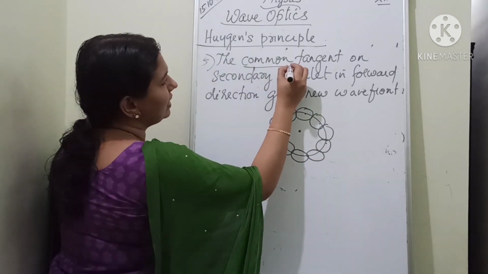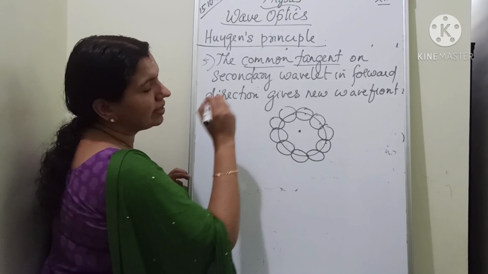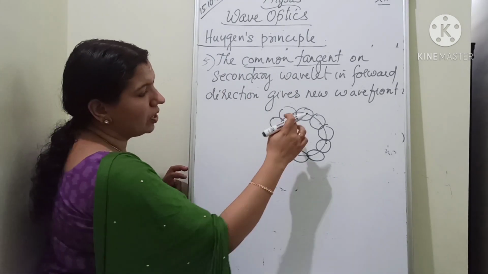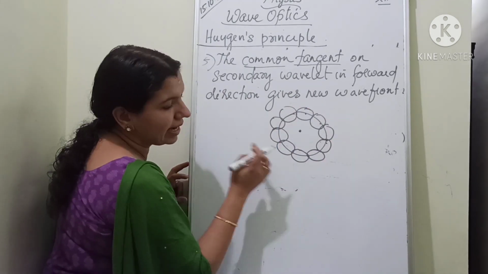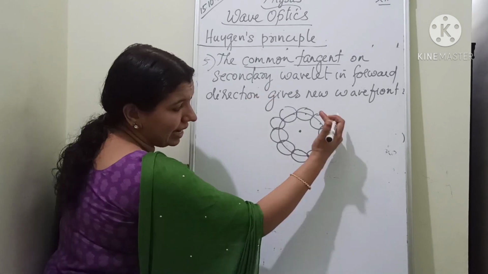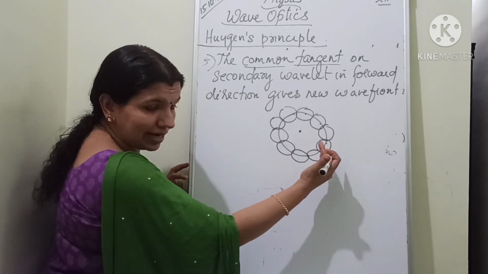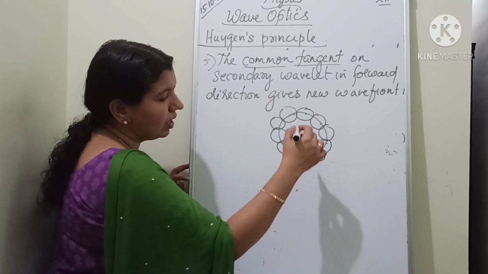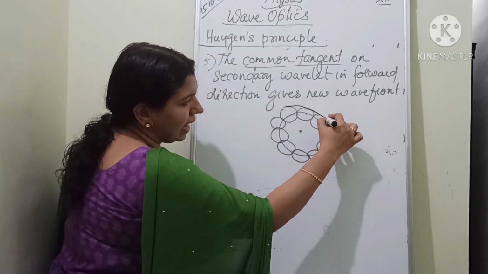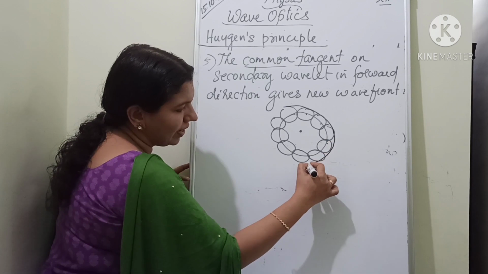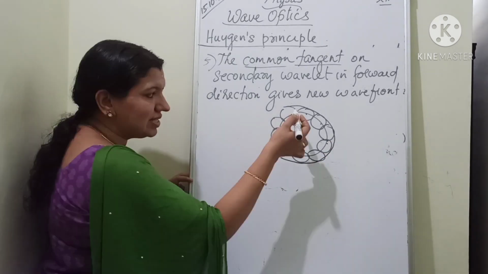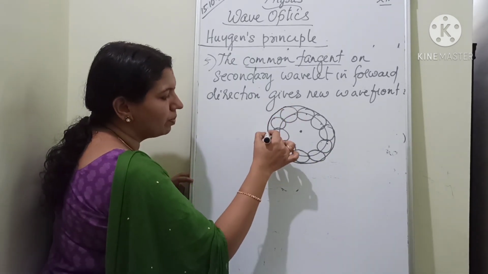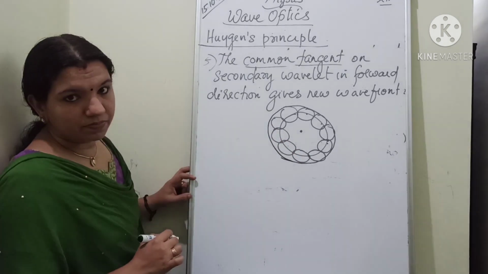The common tangent on the secondary wavelet. Okay, if you are drawing a common tangent to this secondary wavelet, like this, this will form the new wavelet.